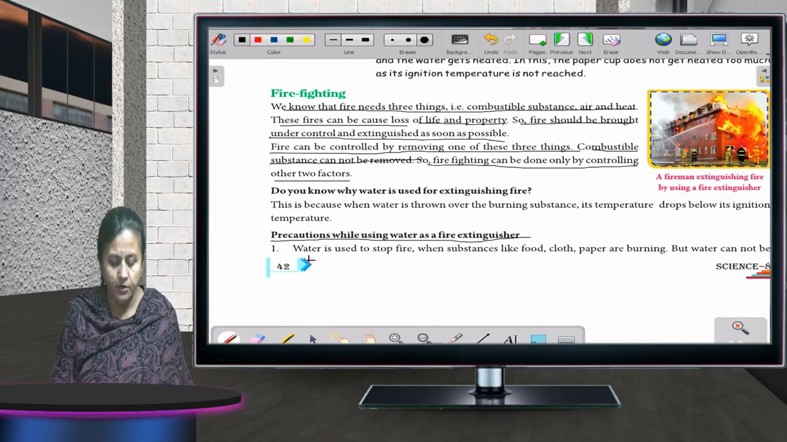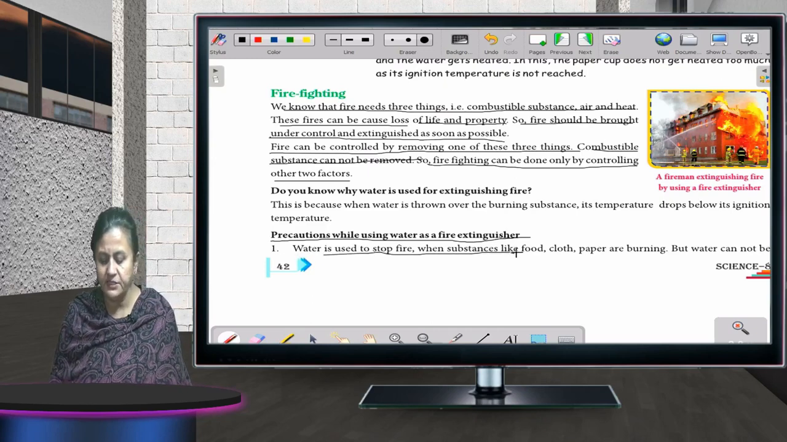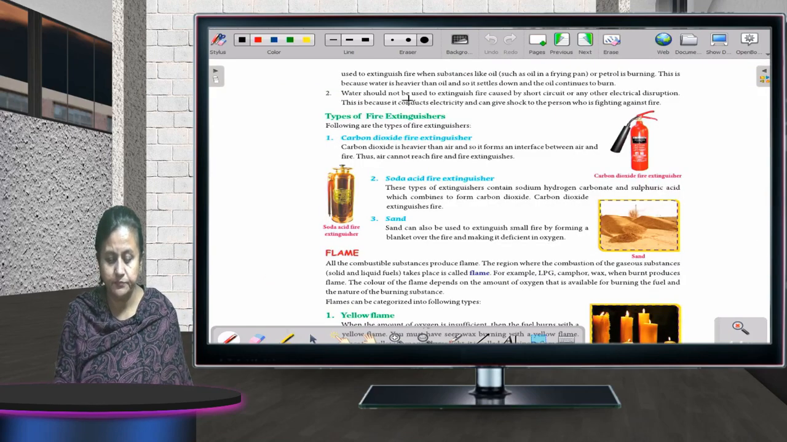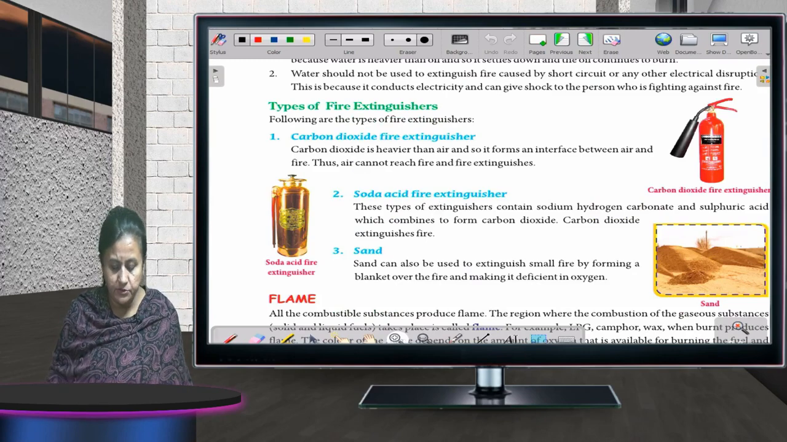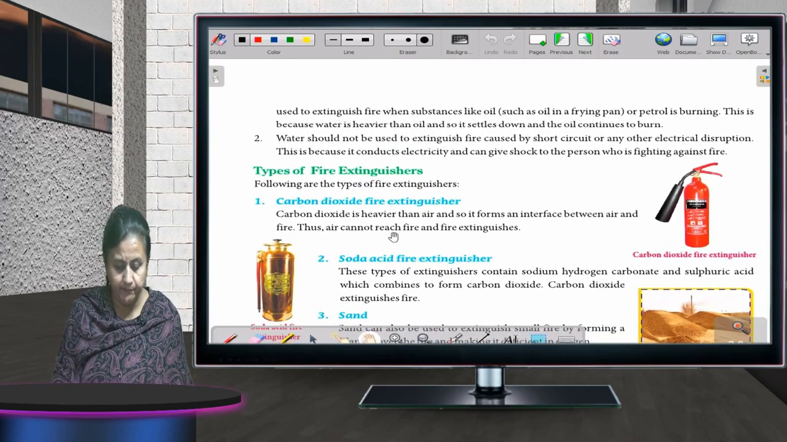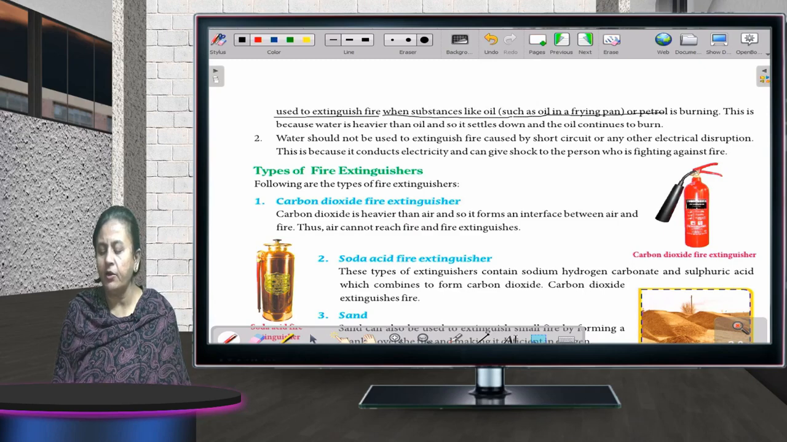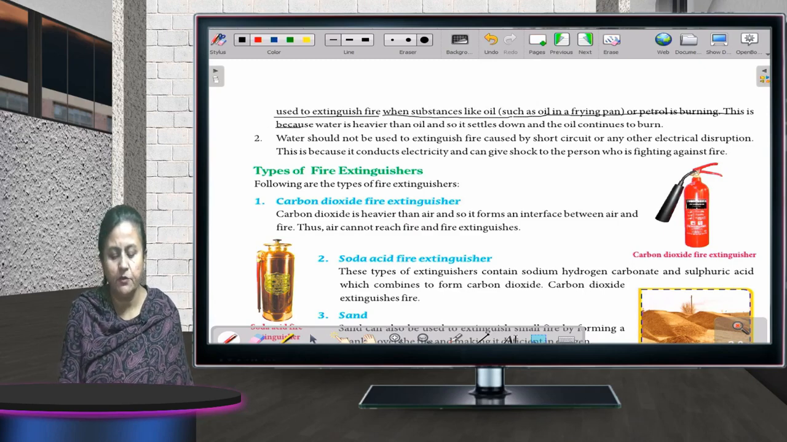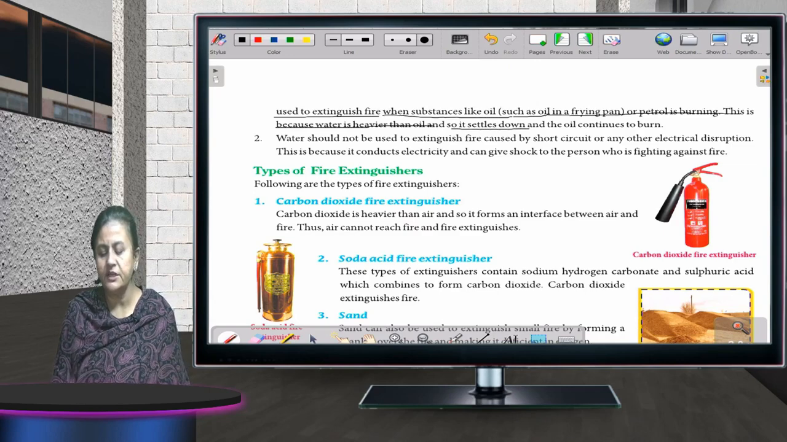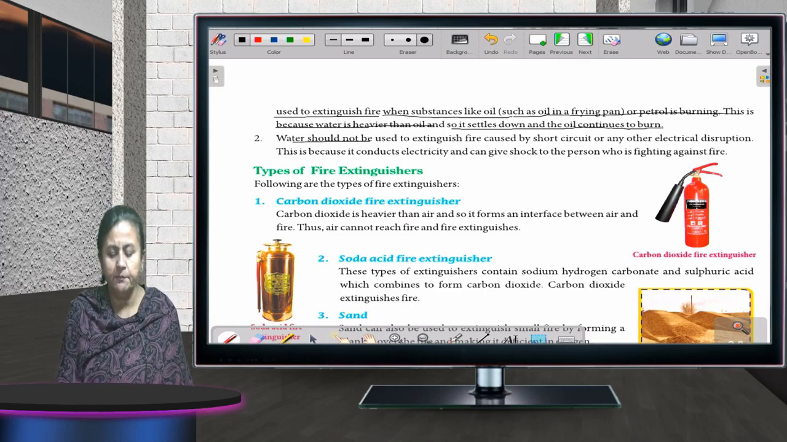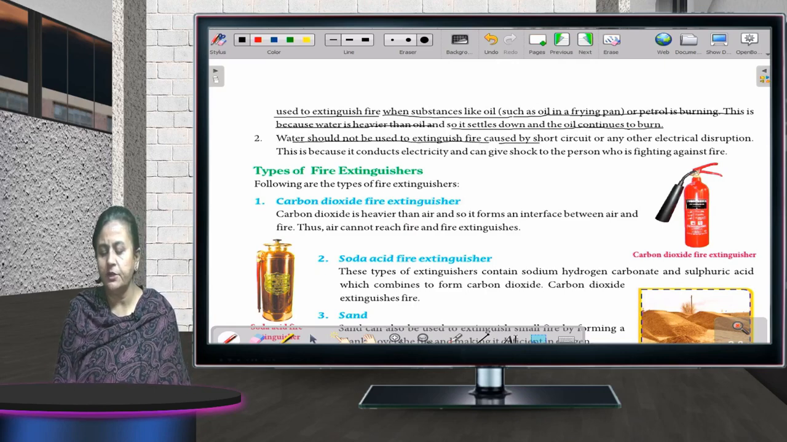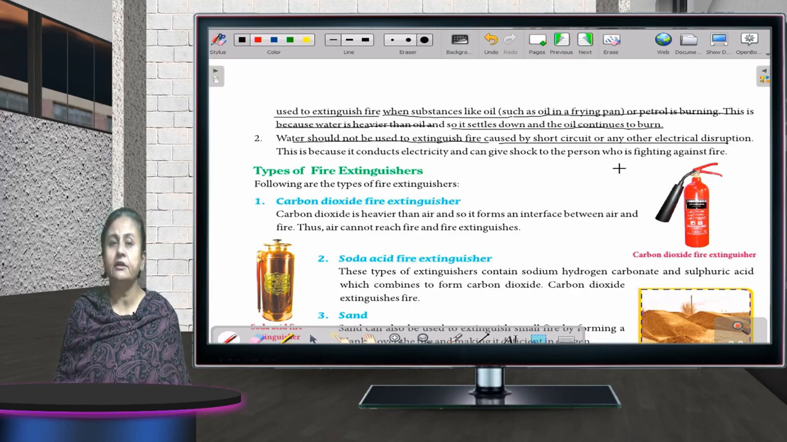Okay. Now water is used to stop fire when substances like food, cloth, paper are burning. But water cannot be used to extinguish fire when substances like oil, such as oil in a frying pan or petrol, is burning. This is because water is heavier than oil, and so it settles down and the oil continues to burn. Water should not be used to extinguish fire caused by short circuit or any other electrical disruption.